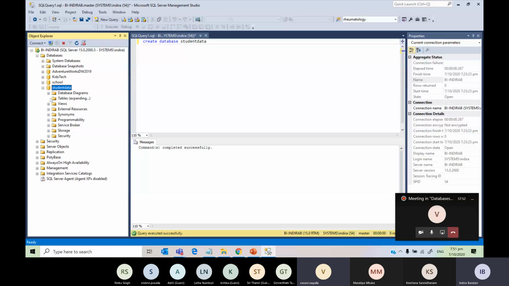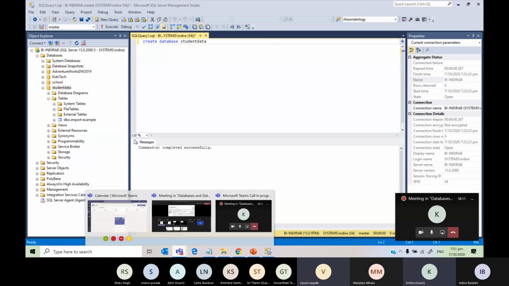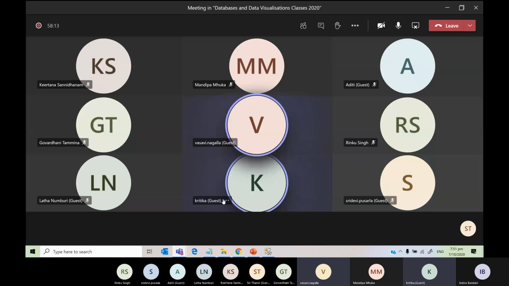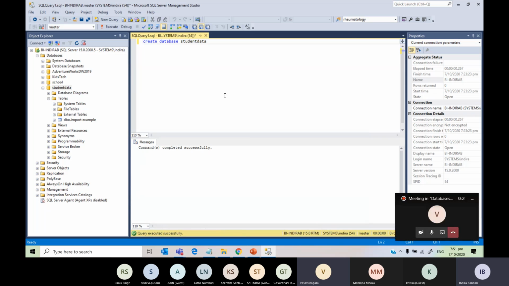So if you open the table, see, this is what my table name was, right? Can you all see? See, this is the import example table that it has created.